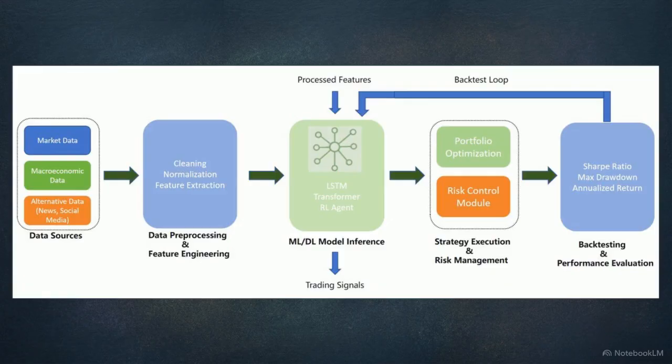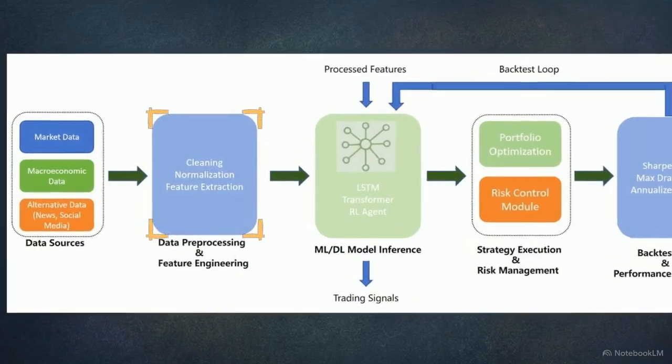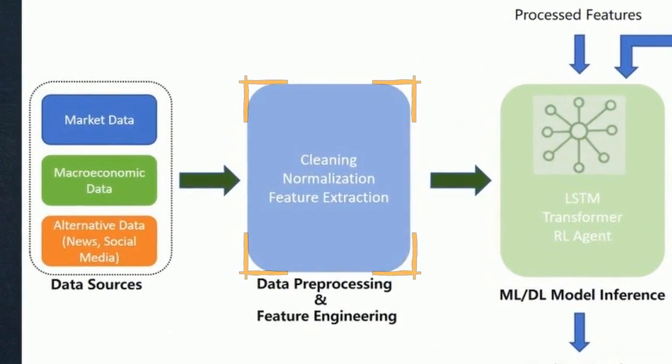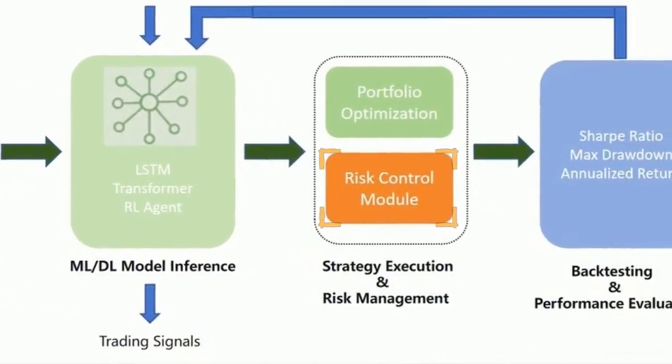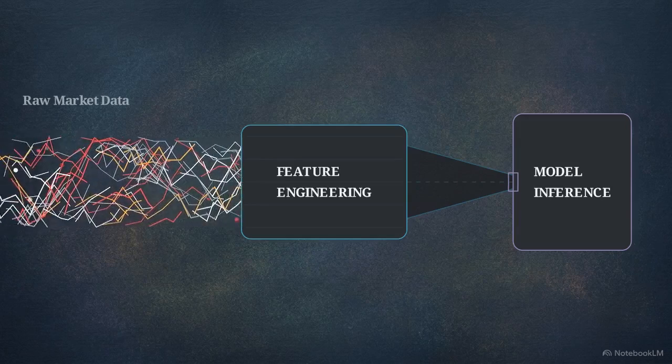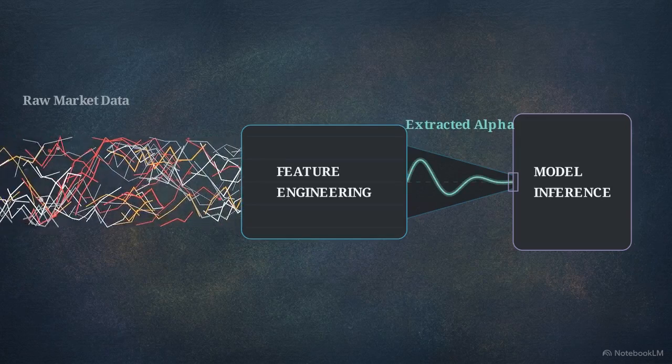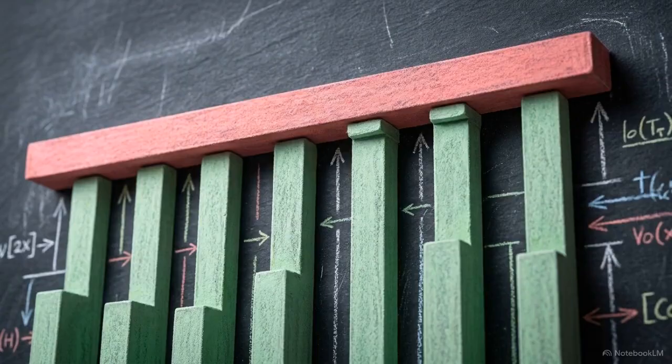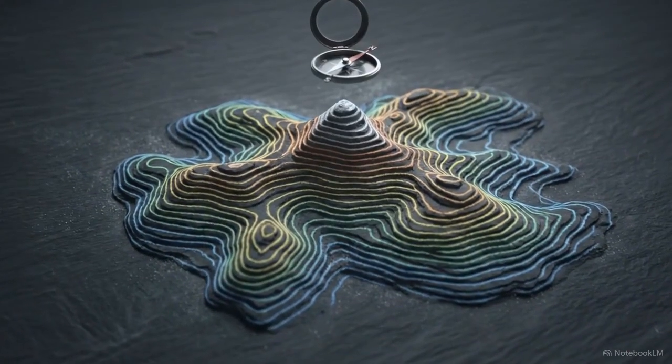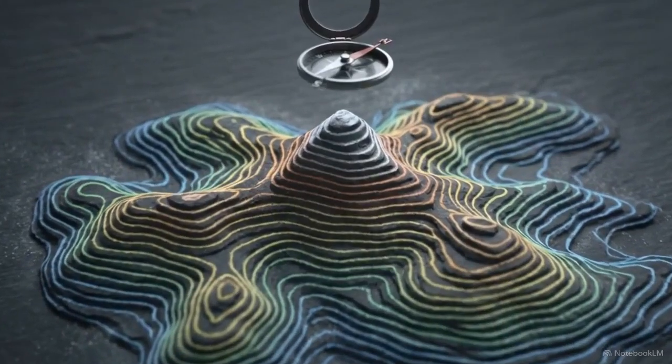This diagram illustrates an end-to-end machine learning trading pipeline. The sequence model is just the central inference engine. It relies on the upstream feature engineering module for clean data, and its outputs are governed by the downstream risk control module. An architecture's predictive power is entirely bottlenecked by the quality of its input features and the mathematical rigor of its risk allocation. Ultimately, performance comes down to the human architects designing these pipelines.